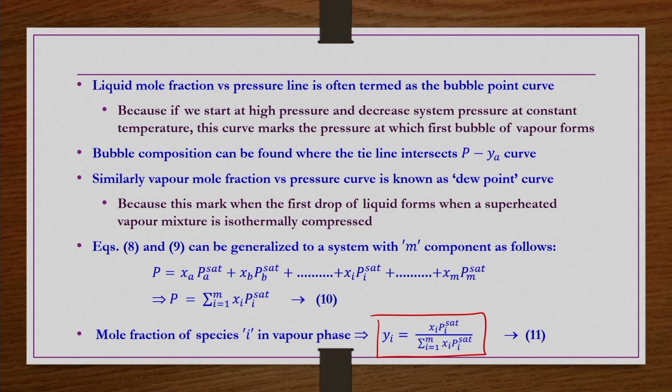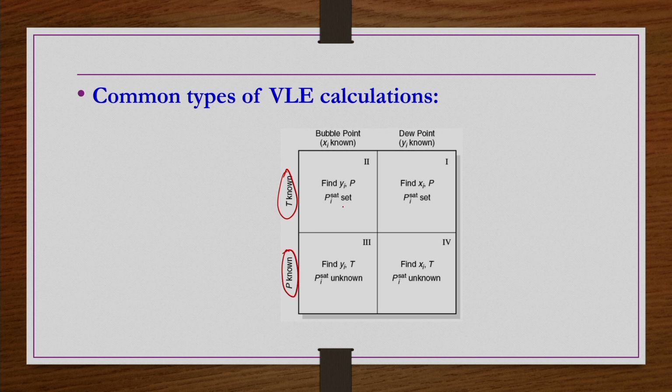Now, quickly, we take a few simple problems to understand these things, and then we go into non-ideal behavior of a vapor liquid system. Before going to the problems, we see a few common types of VLE calculations. VLE calculations are of 4 types. If T is known and xi is also known, then it is known as a bubble point calculation, where you can find yi and P. Pi sat is known because T is known.